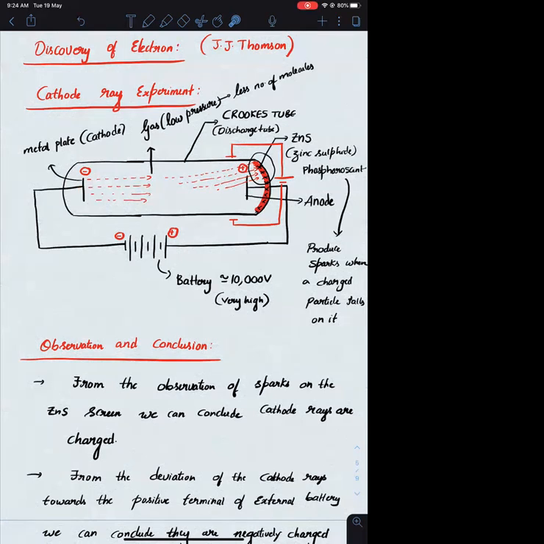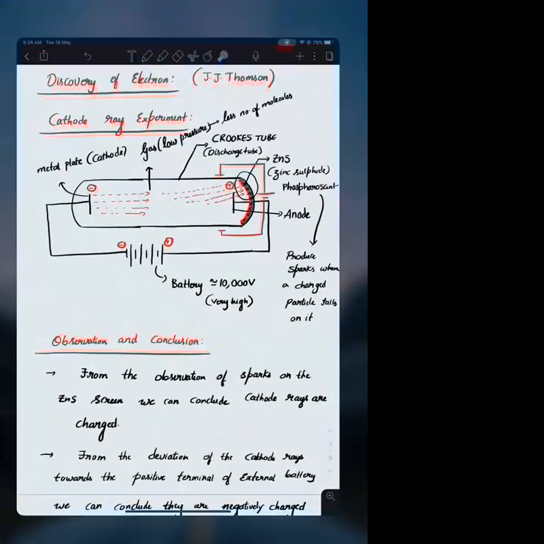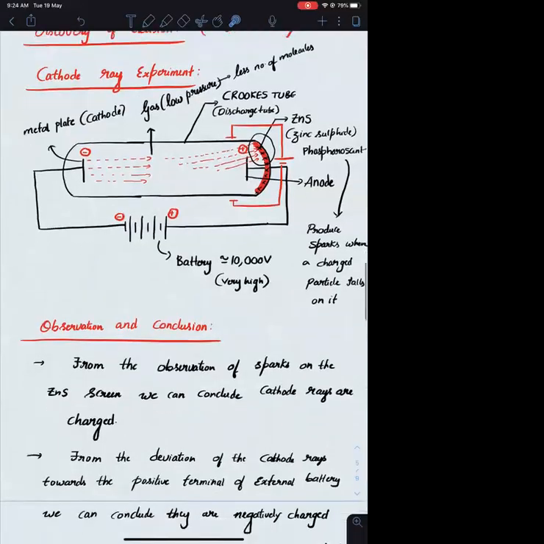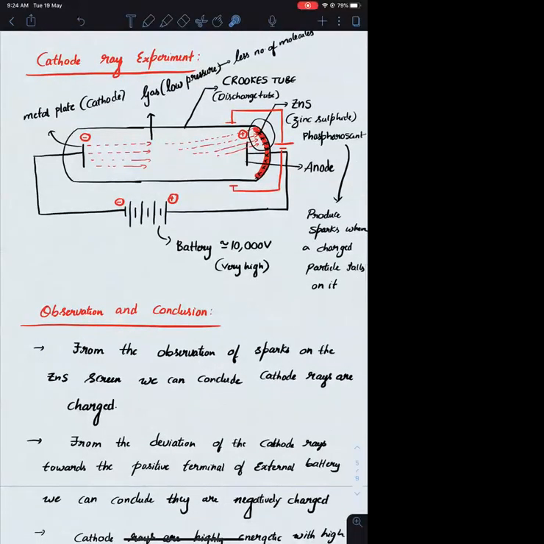And the next thing is these rays are producing sparks on the ZnS screen. ZnS screen के ऊपर sparks तभी आएगा if a charged particle falls on it. So I can conclude the rays which are emitted from the cathode must be charged. Okay, they must be charged. So once he concluded that they are charged, in order to know the nature of the